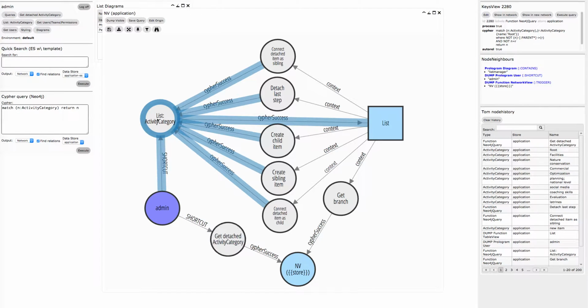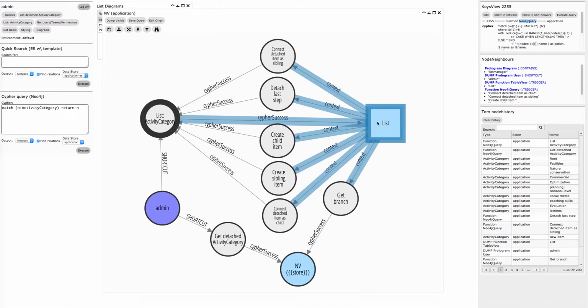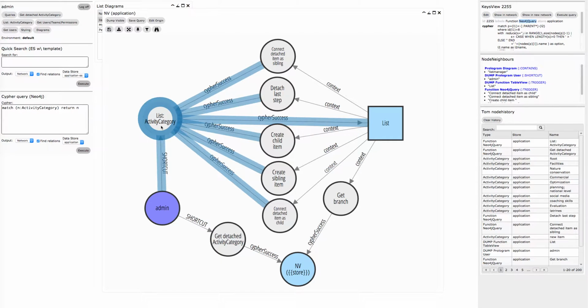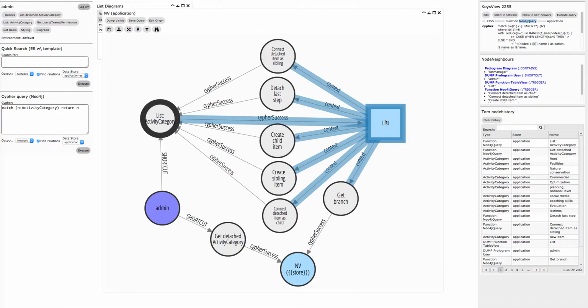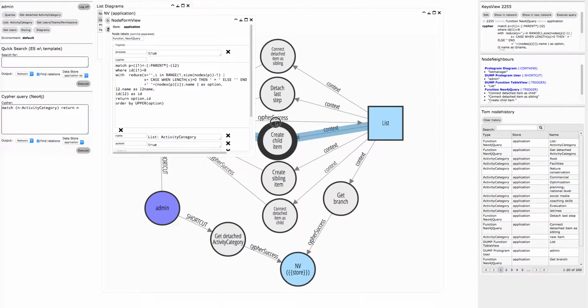And this list activity category, which is a Neo4j Cypher query, generates a list. So what this structure does, if this query executes successfully, is display the result as a list. The query is basically getting the path from the entire parent-child structures that are in there, and lists them alphabetically and in an order that makes sense.